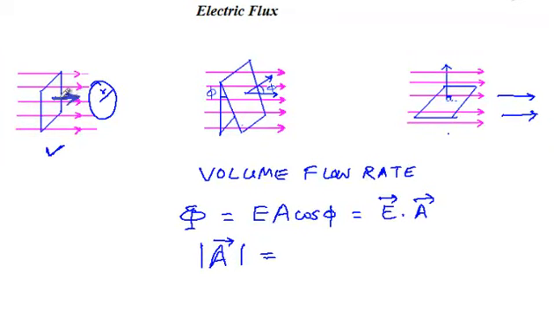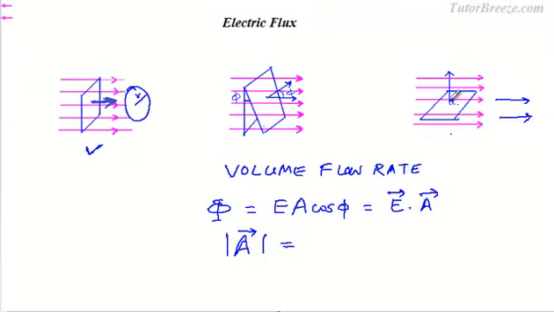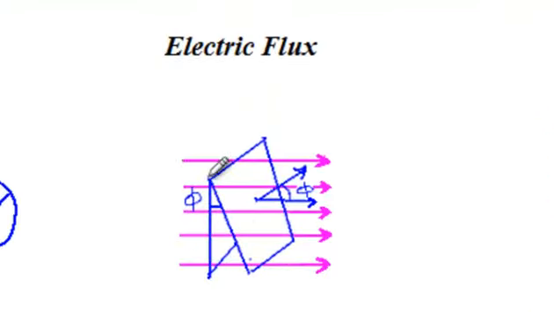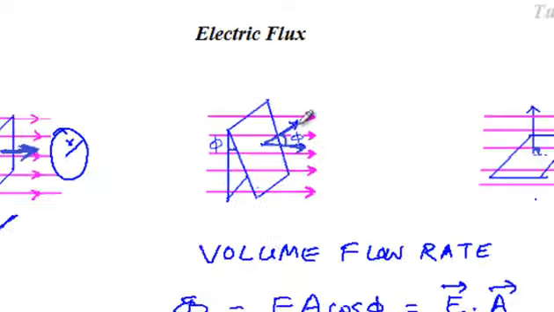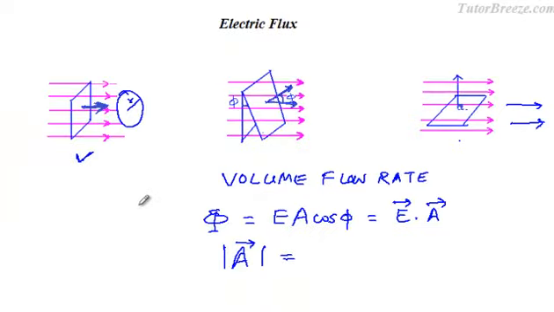So this is the direction of the area. And in this case, this would be the direction of the area. And you can see that this makes an angle of 90 degrees with the plane of the area. See over here, the area is initially placed like this. Now, when we shift it through an angle phi, then the normal to the area has also shifted through an angle phi. This might seem a little confusing to you because an area has two surfaces. Now, we can define either of them as the direction of the area. It could be in this direction or it could be in this direction.